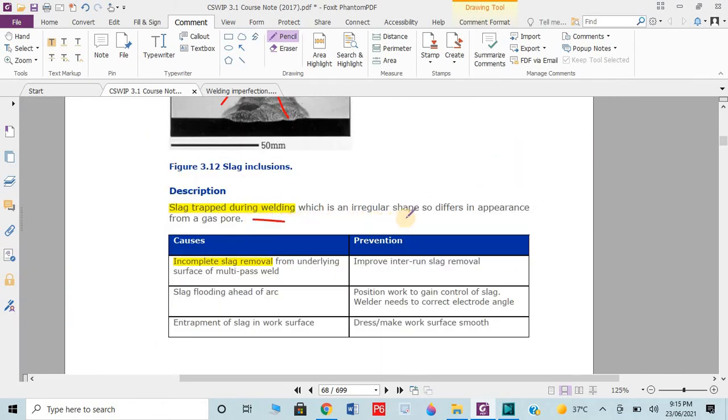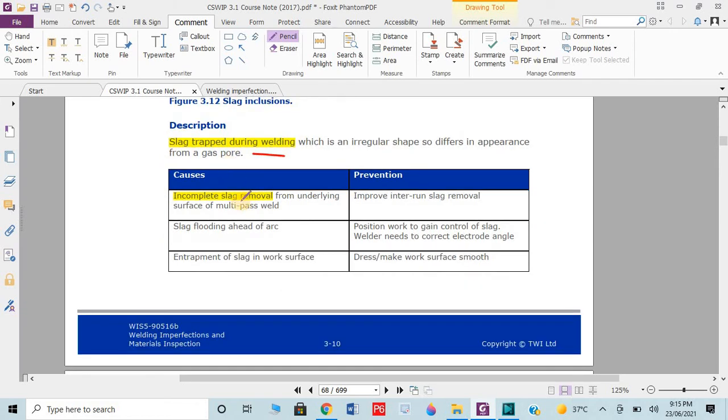Slag trap during welding, which is irregular in shape, so it is different from the appearance of gas pores. Incomplete slag removal: slag is not properly removed, so we need to improve the slag removal at every interpass. Slag flooding is the entrapment of slag in the work surface.